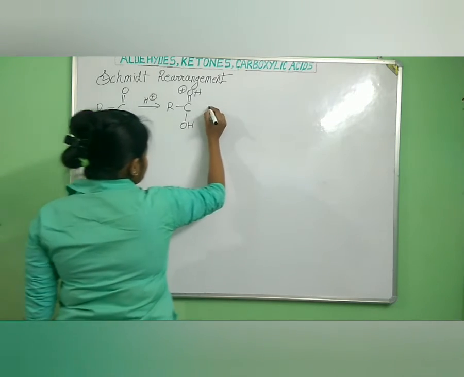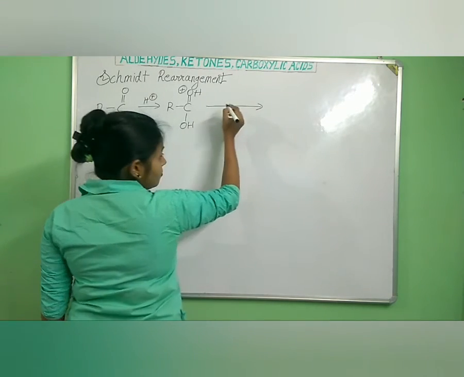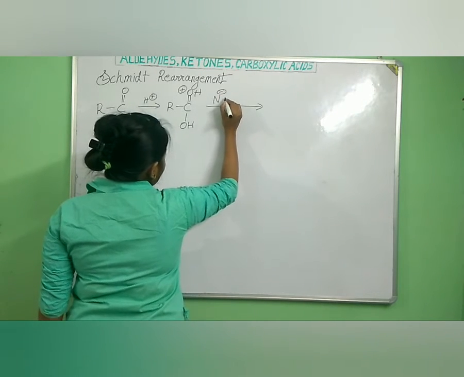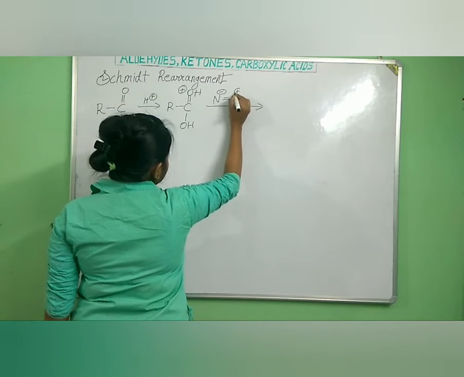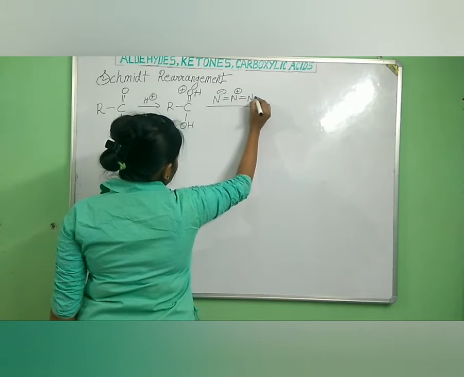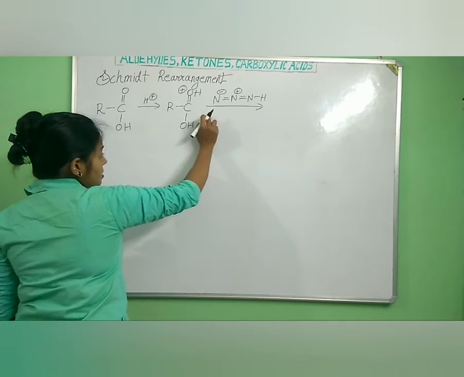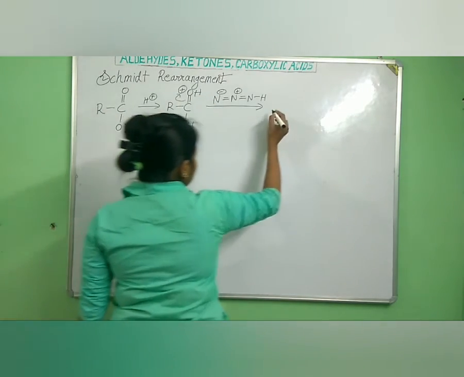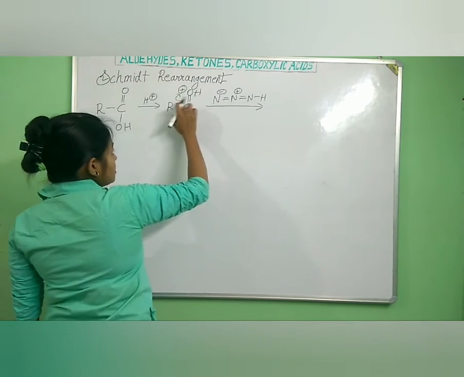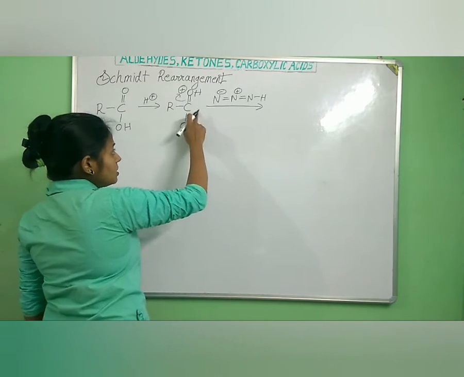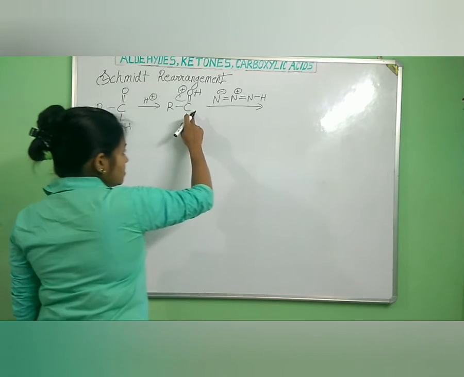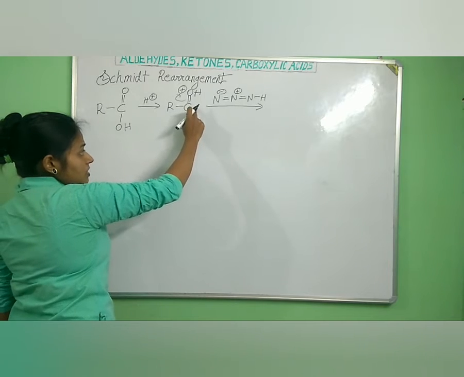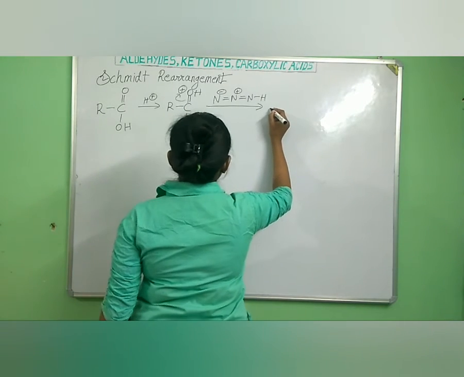And now in presence of hydrazoic acid, N minus and N plus double bond NH. So this is our hydrazoic acid. Now what happens? This pi bond shifts here, and as this shifts, positive charge comes over the carbon. As positive charge comes over the carbon, nitrogen having negative charge attacks this carbon containing positive charge.